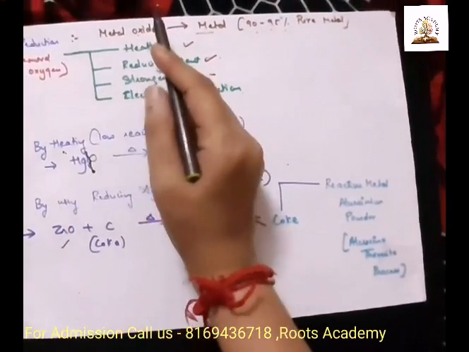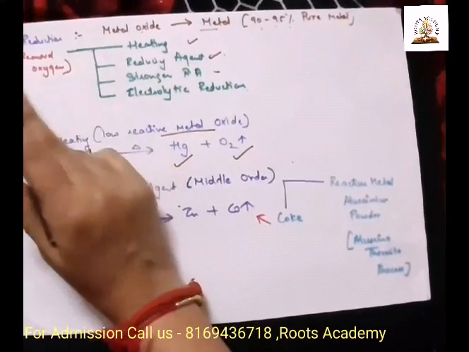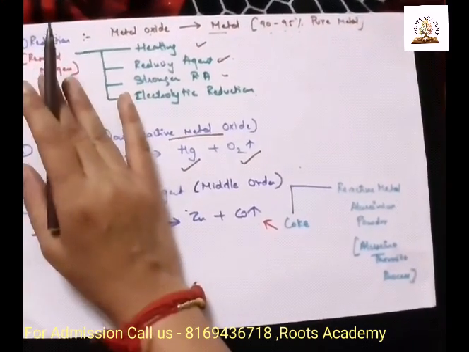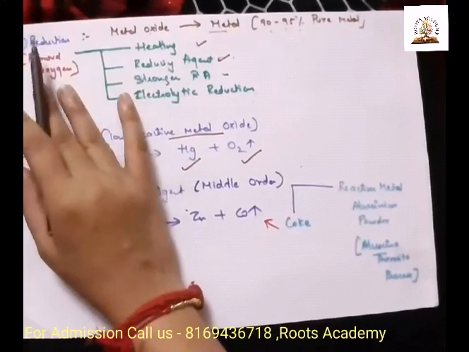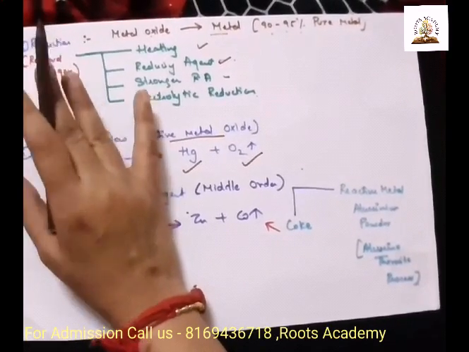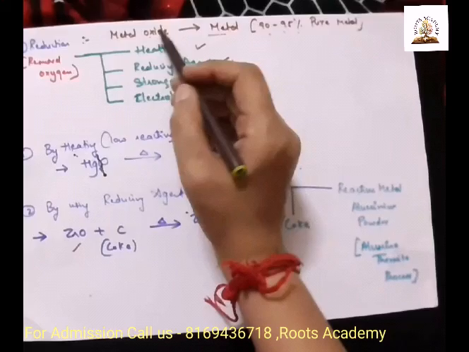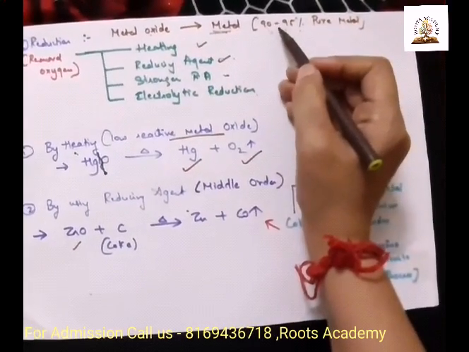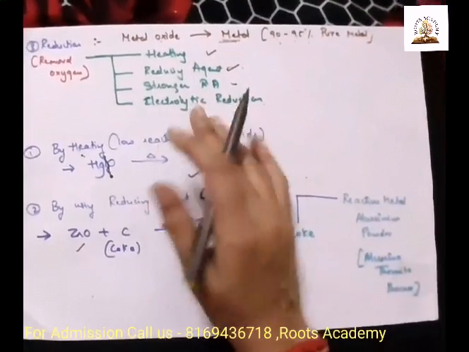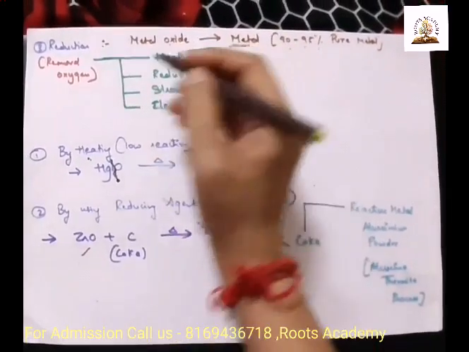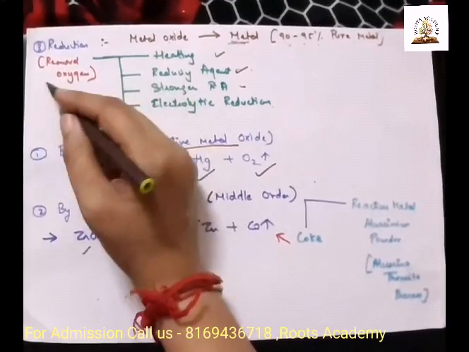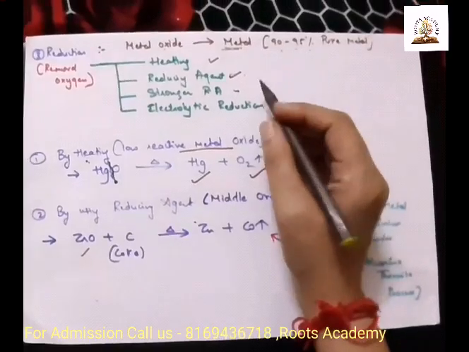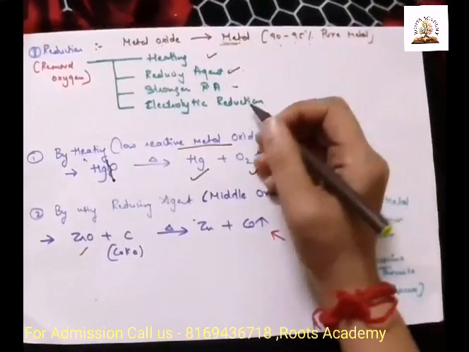Now reduction. The third step is reduction. In the previous step, we converted other metallic compounds into oxide form. So when we have a metal oxide, in this step, we convert the metal oxide into a metal. Here we get 90 to 95% pure metal. And reduction means what? Removal of oxygen.